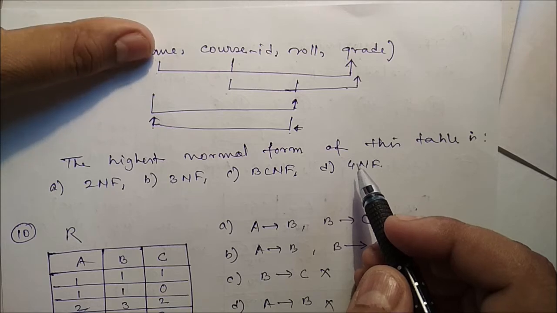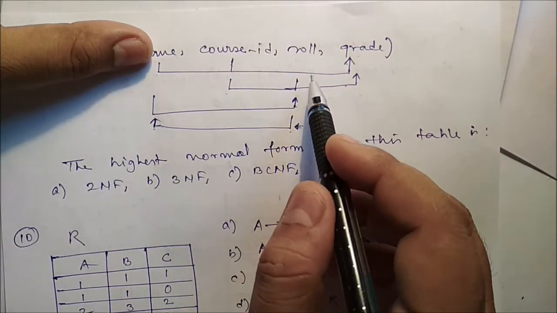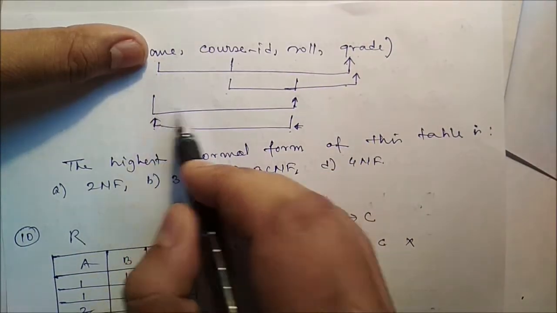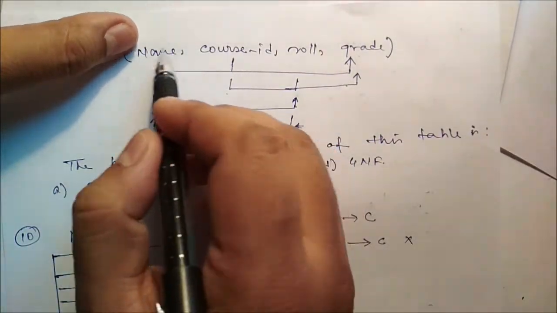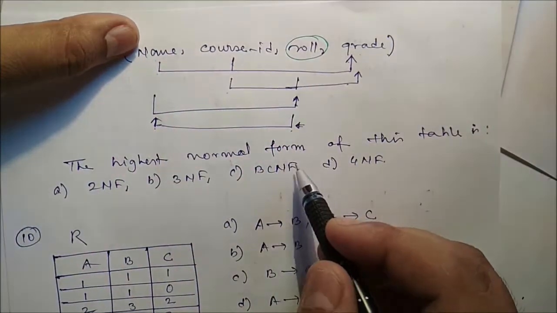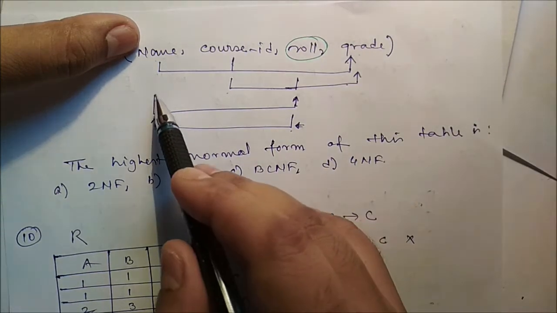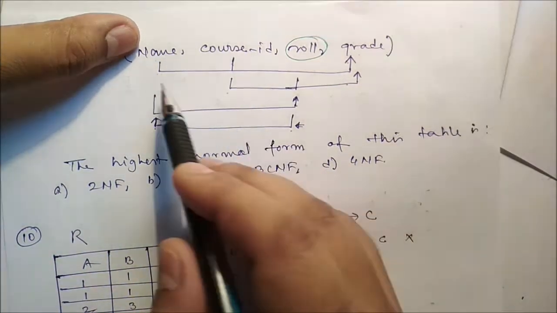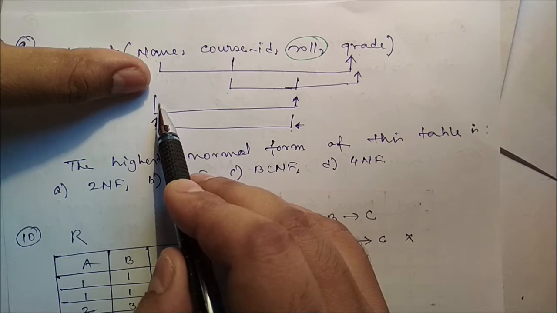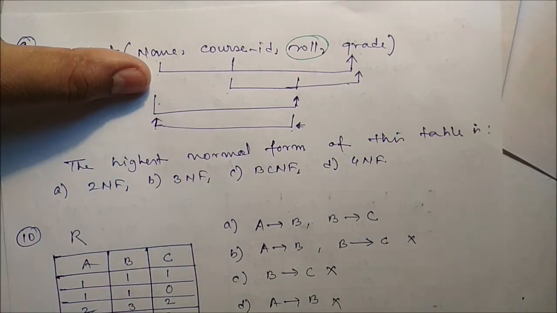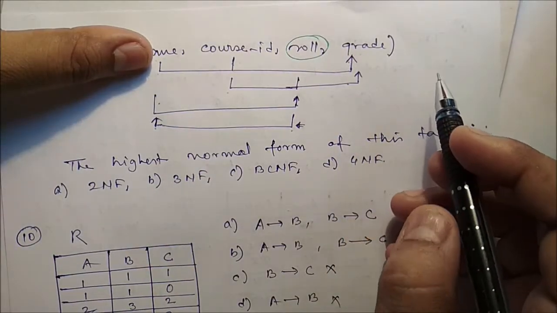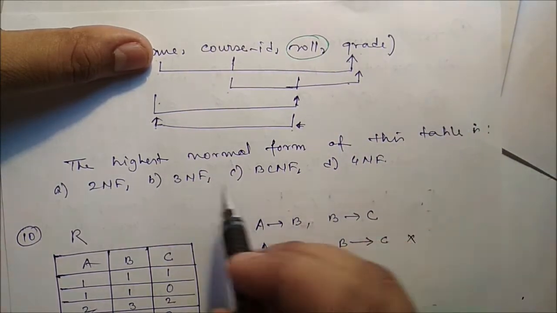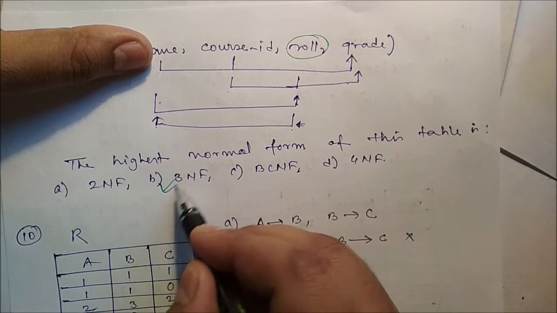But here, for the non-prime attribute, name should not be the key. So definitely the key should be the roll number. So the non-prime attribute is not part of the key. That means it is not in BCNF. So the highest normal form is 3NF, because it is not in BCNF.